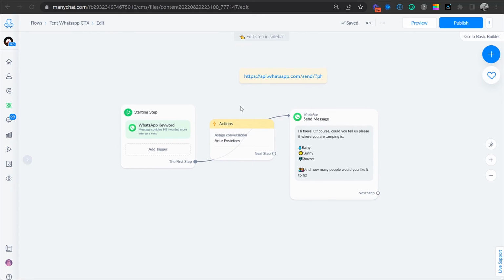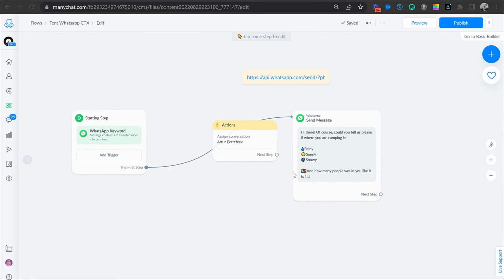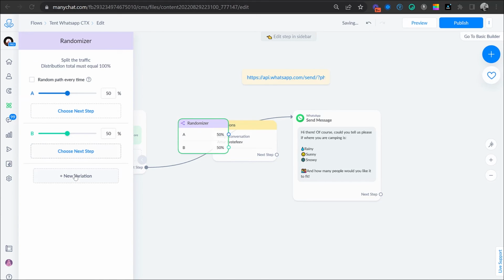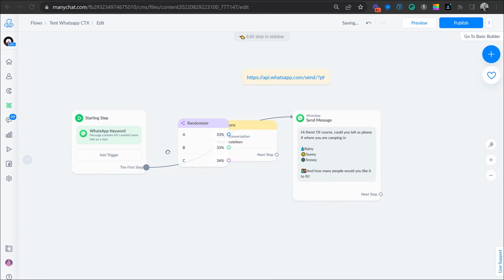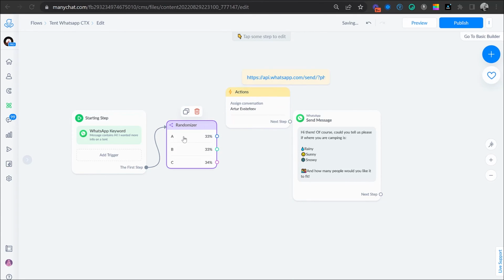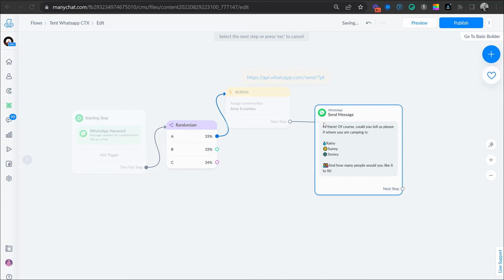But I have 3 sales agents and I want them to be able to take care of these people in equal amounts. Great. Double click for the randomizer. You're going to add a new variation, and this is going to be 33, 33, and 34%. So when this is triggered, I am going to move people to one of these groups. Person number 1 is going to go to group A, which will be assigned to Artur.